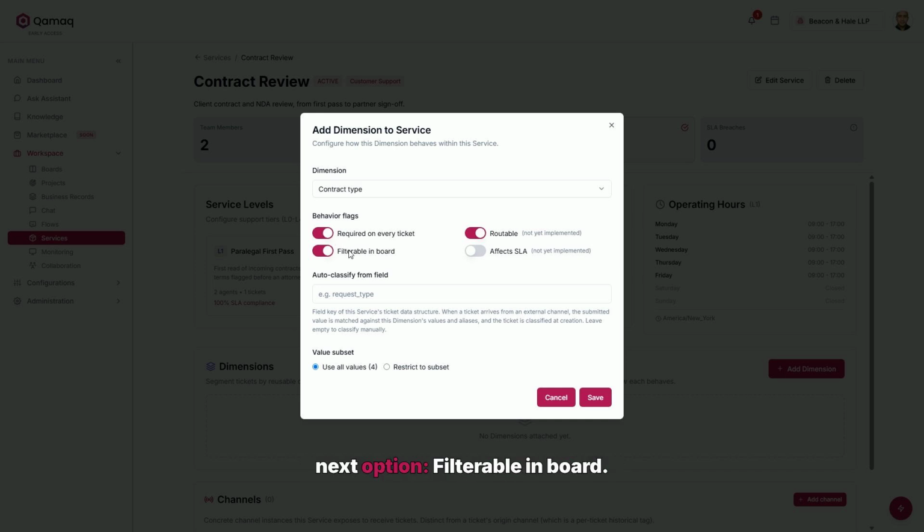The next option, Filterable in board. This determines whether this axis shows up in the board filter or not. If you turn it off, you can still classify tickets, but you won't be able to use that classification to narrow your view down to a single category. It comes on by default, and we leave it that way.